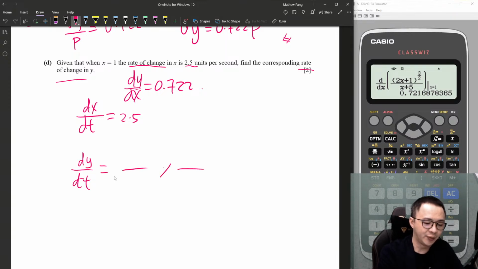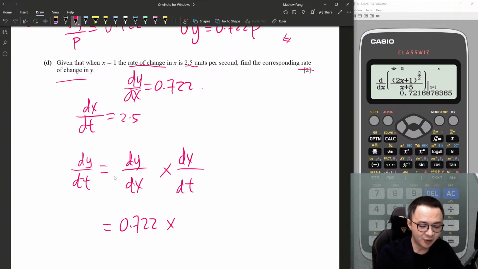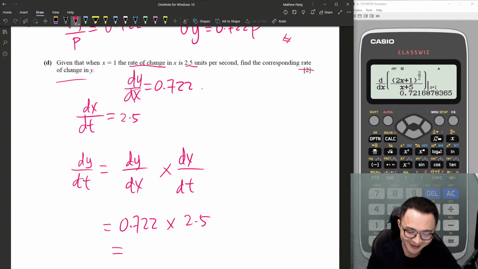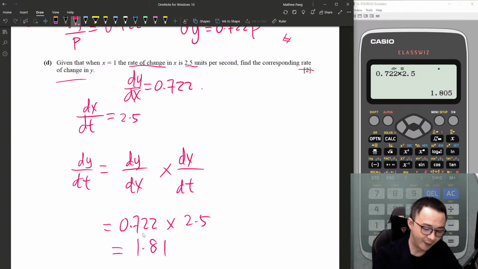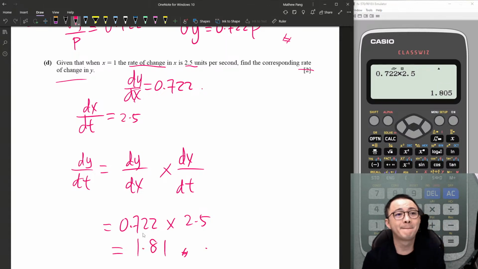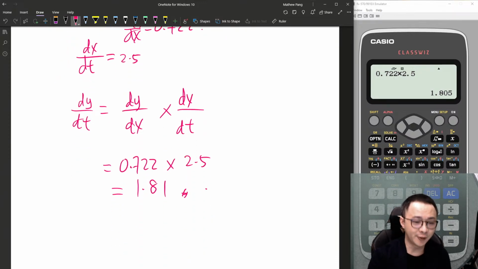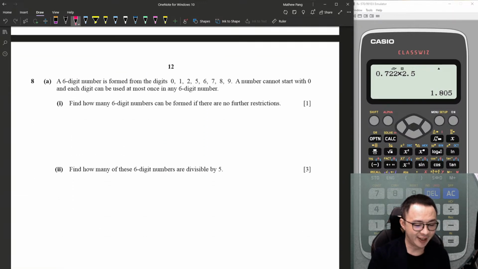Do the chain rule: dy/dt, and the middle must be dx. dy/dx we already have, -0.722, and dx/dt is 2.5. This one is not too bad. -0.722 times 2.5 gives -1.81. 2 marks. So I hope you really get the idea how to do this.